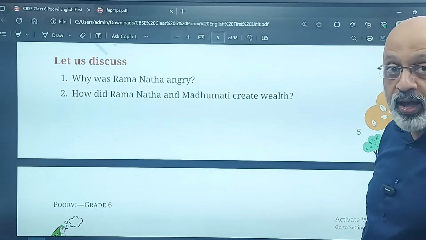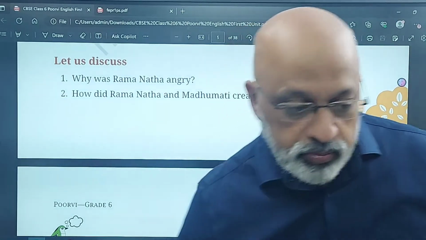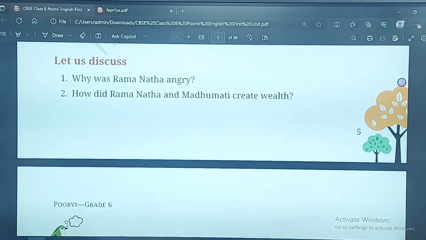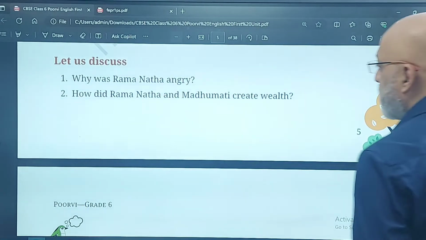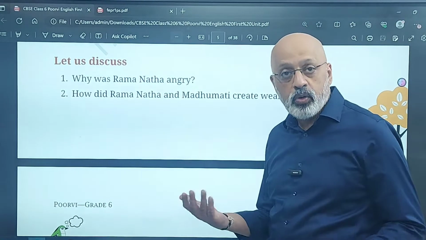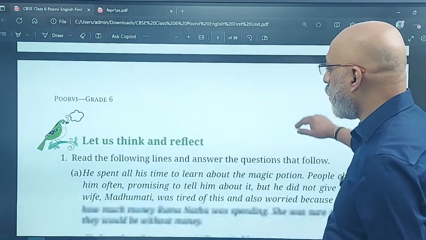Why was Ramanatha angry? I want you to think about it. He was angry because the potion, when it was sprinkled on a copper vessel, did not turn into gold, and he felt cheated. How did Ramanatha and Madhumati create wealth? By selling the bananas over 6 years. Over 6 years, she had sold the bananas and that's how she had earned all those gold coins.